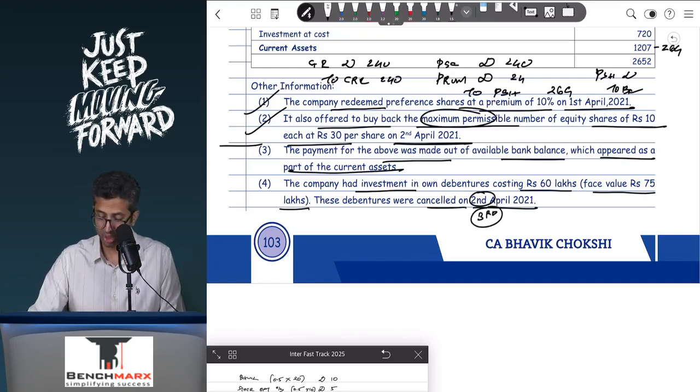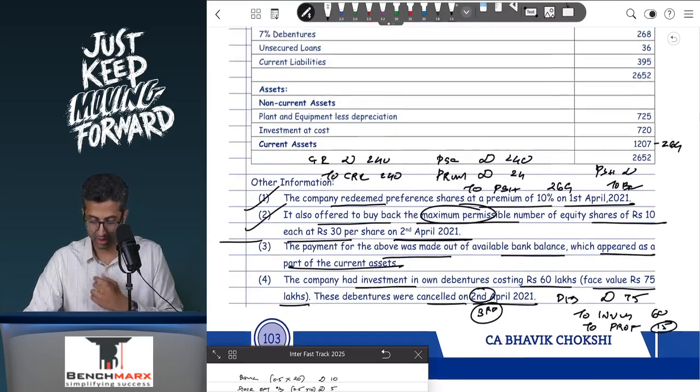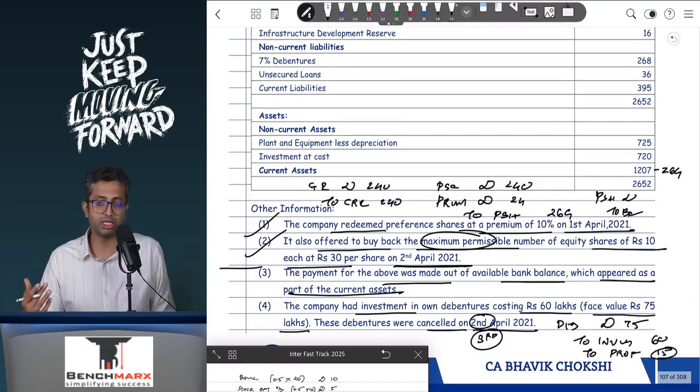In which case, your entry over here will be debentures account debit 75, to investment in own debentures account 60, and to what? Profit. Now this profit will appear in the capital reserve perfectly. However, these debentures that are being redeemed will actually change your loan funds, in my opinion.